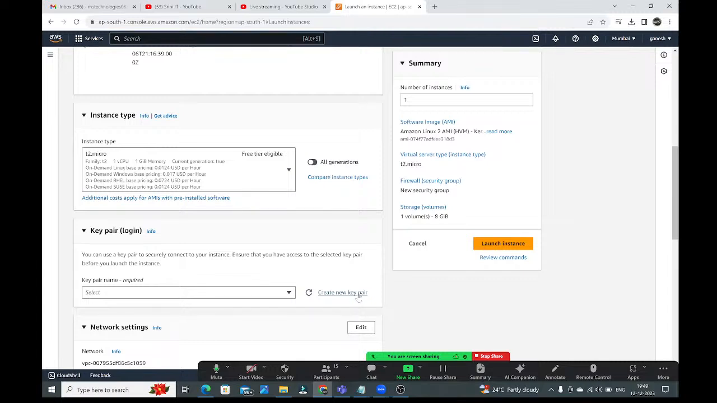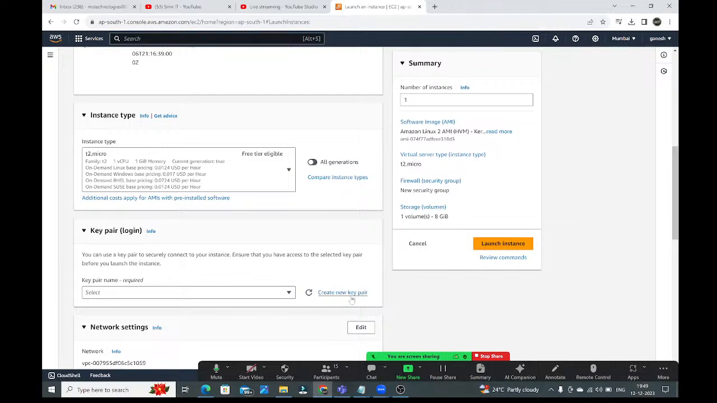One is the public key, second one is the private key. Public key will be stored in the AWS side, private key will be given to us. Right? If you want to connect with this Linux virtual machine, compulsory you should connect with that private key which is available in your system.